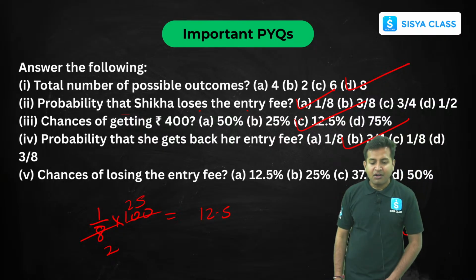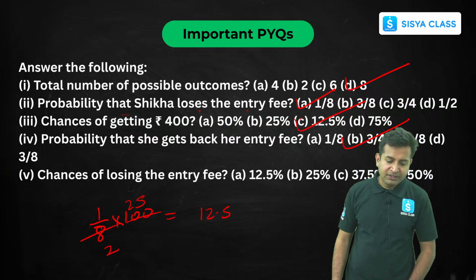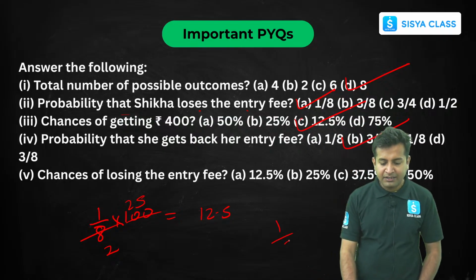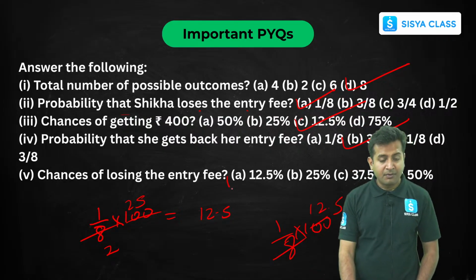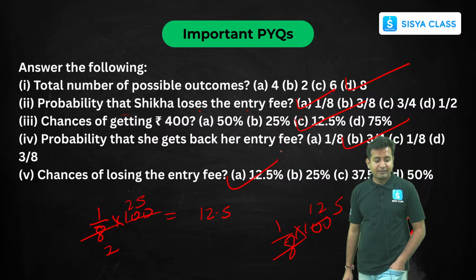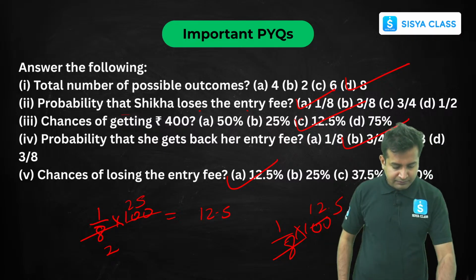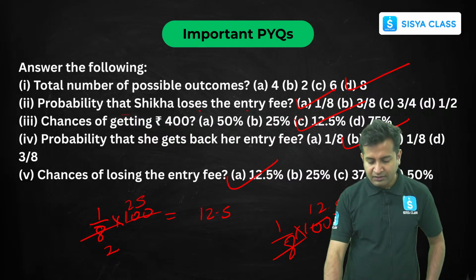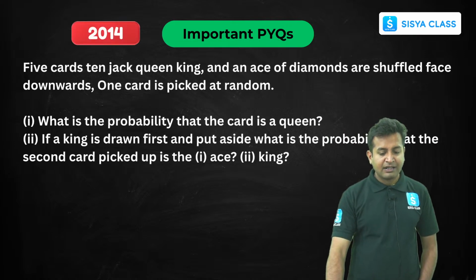Now the chance of her losing the entry fee is nothing but 1 by 8. So 1 by 8 into 100, which is nothing but 12.5. So option A is correct. Easy, simple. Okay. Now the next thing is this question.